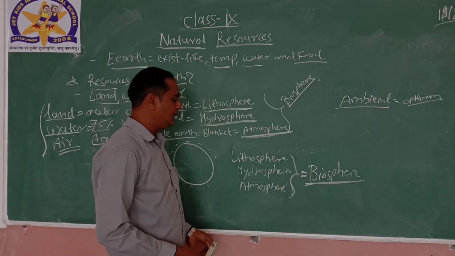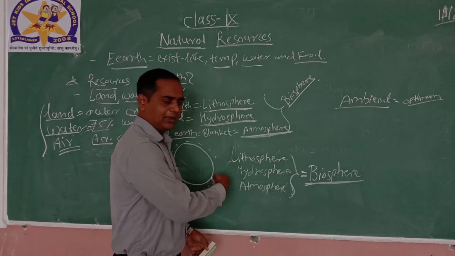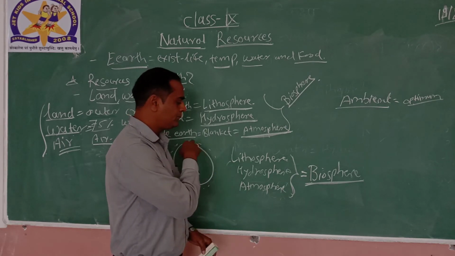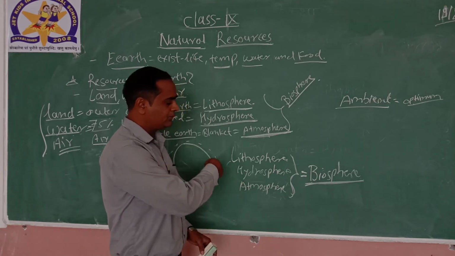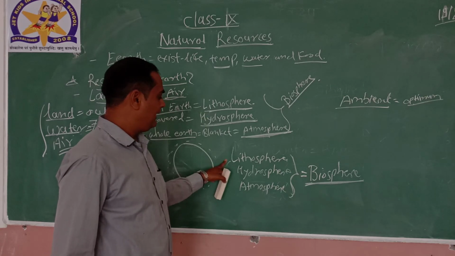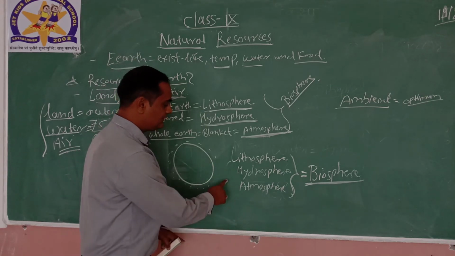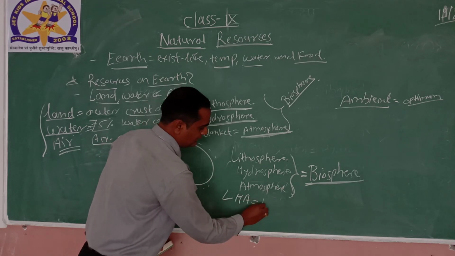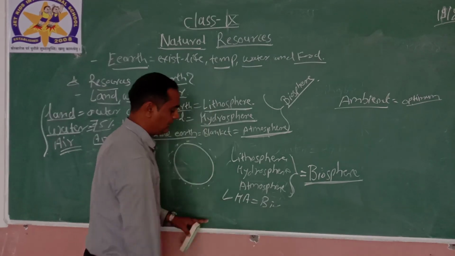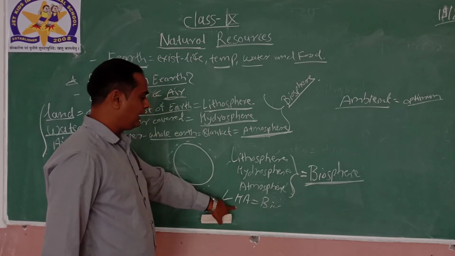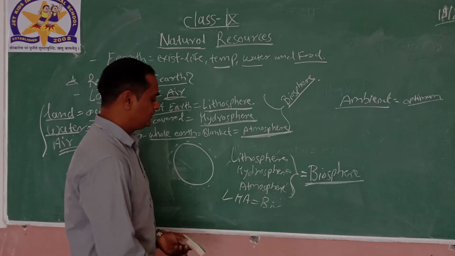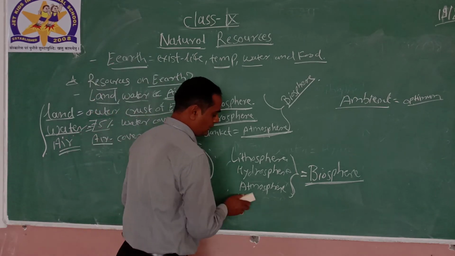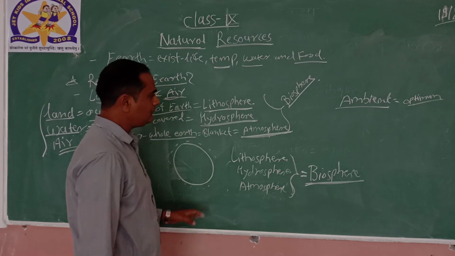Sometimes it may confuse whether it is only the lithosphere and atmosphere, maybe lithosphere and hydrosphere, or maybe hydrosphere and atmosphere. But keep in mind LHA, that is lithosphere, hydrosphere and the atmosphere. LHA is called a B, that is a biosphere. This is a short form for keeping in mind.